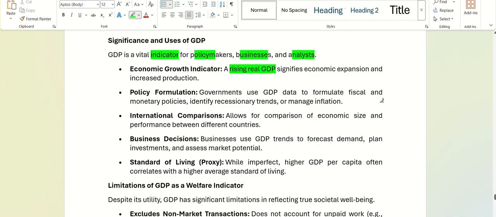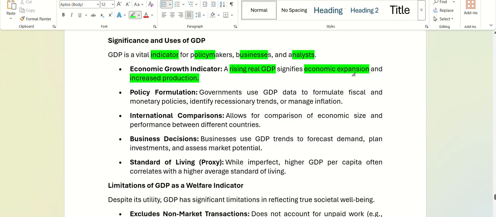A rising real GDP signifies economic expansion and increased production. When we have a big number, it is just showing that our money is being used for production and expansion. It is not telling that people are happy or developed.